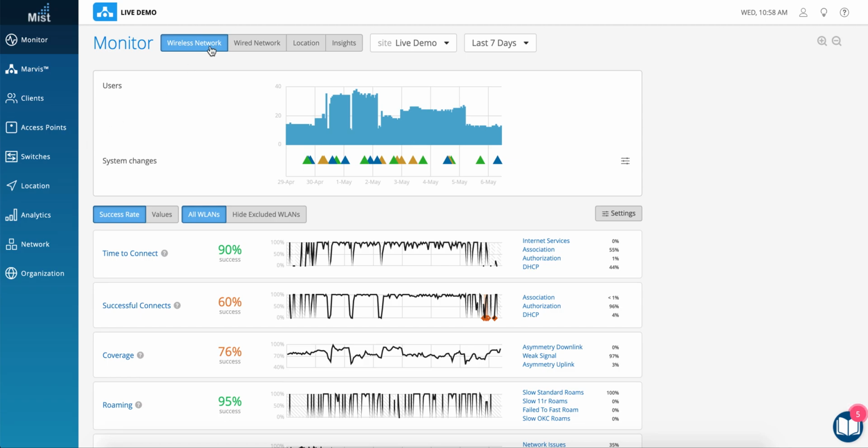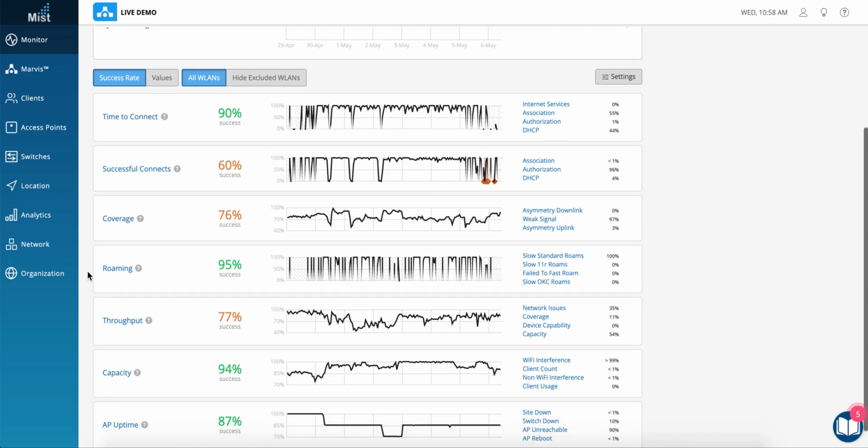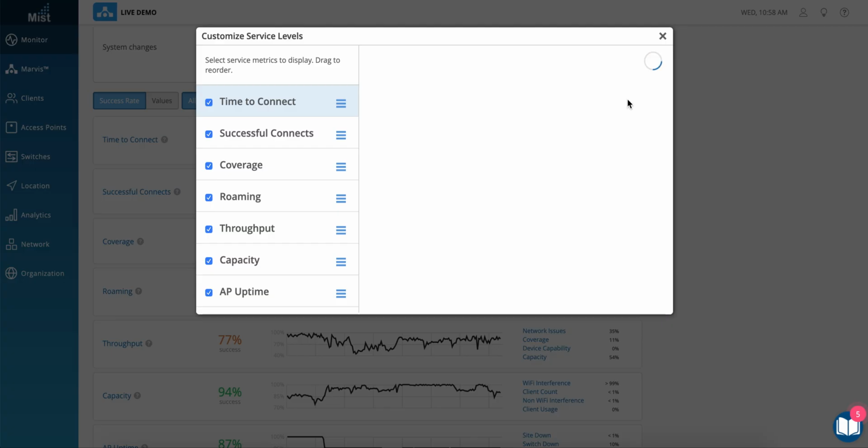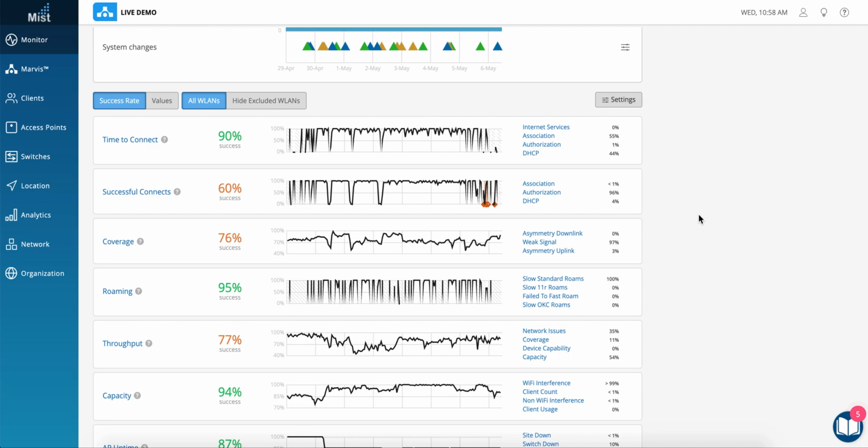Here we can see SLE is defined for wireless network, wired network. We can choose the site and we can choose the duration. And these are the metrics we are defining, which quickly captures how is the user experience on the network in terms of speed of connection, in terms of throughput, coverage, roaming, and other aspects. We can set the SLE metrics here. So in this case, for example, we have set time to connect as 2 seconds. So all the users should get connected to the network within 2 seconds or else they fail the SLEs.